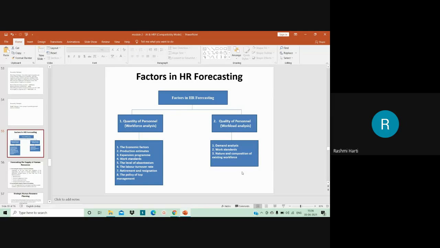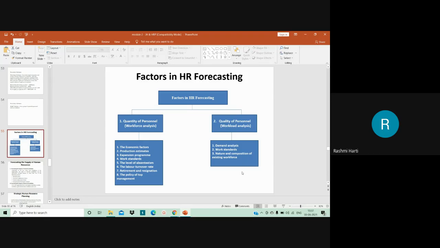Apart from that, the changes in management: obviously if the management changes, the philosophy of the management, the leadership styles, as well as the technology of the management keep on changing. So probably it necessitates changes in skills of the workforce, and it requires adding skilled manpower to match the changes which have happened to the management. So these are the various quality and quantity of personnel, that is workforce analysis factors, which affect HR forecasting.